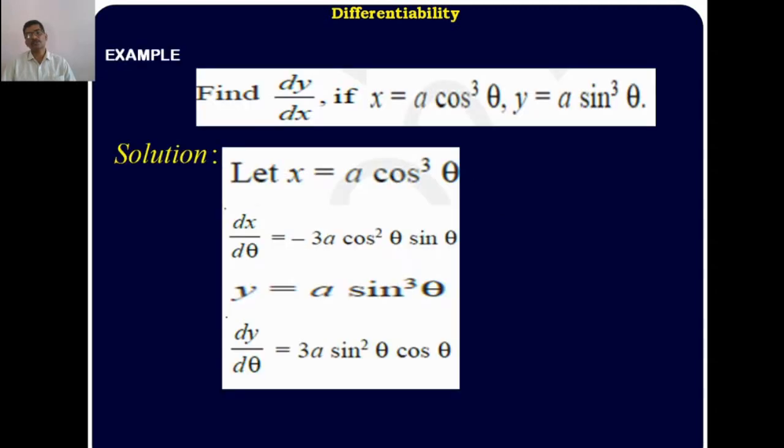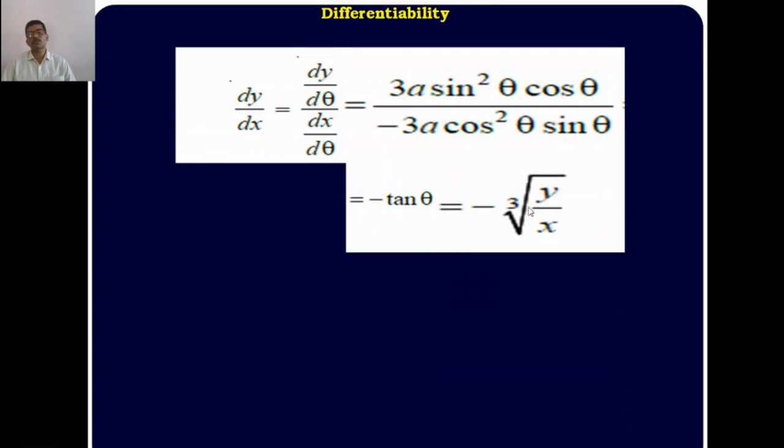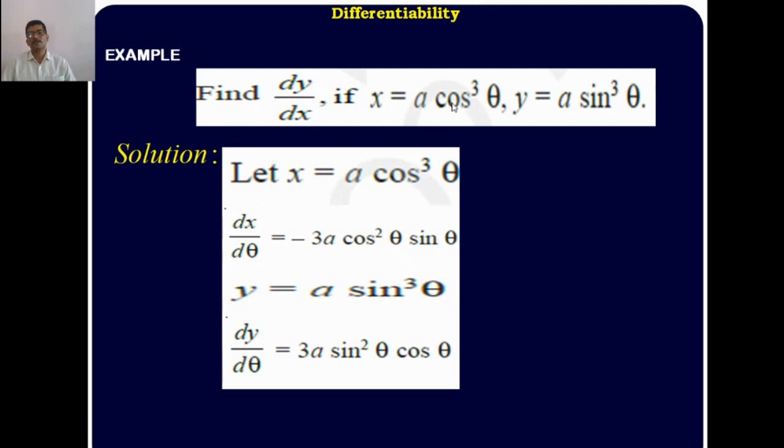The same question asked in 2016: prove that dy upon dx is equal to minus cube root of y divided by x. Here also just substitute the values, here cancelling 3a, you get sin theta divided by cos theta. In the given functions, x is equal to a into cos cube theta.